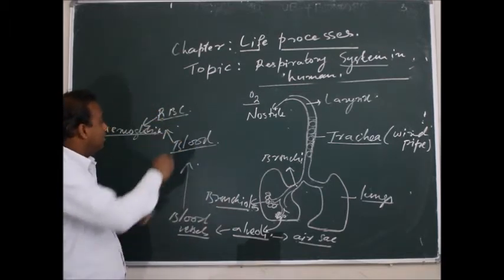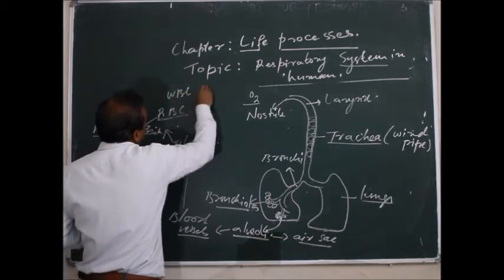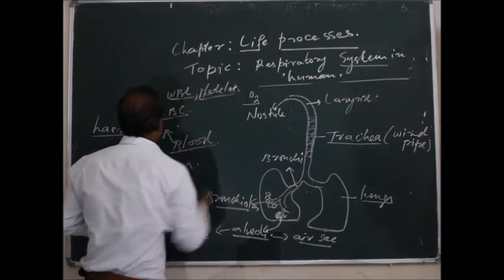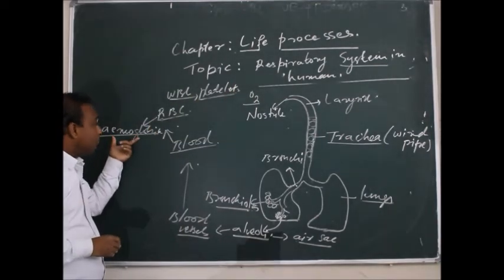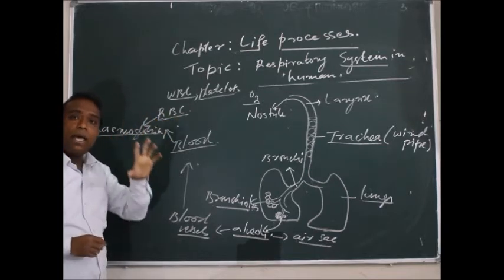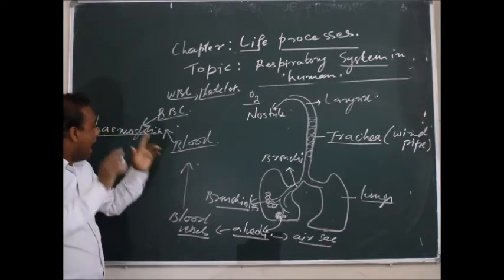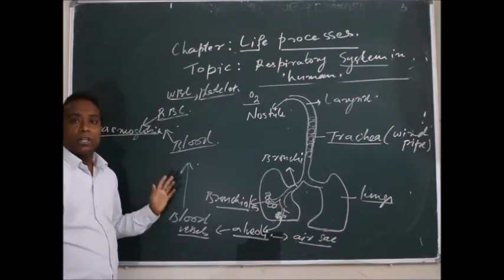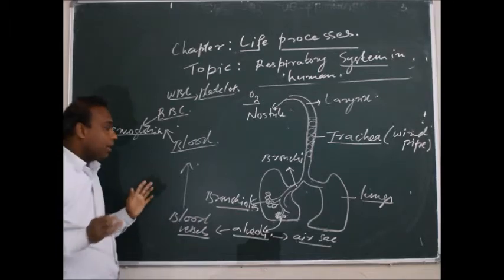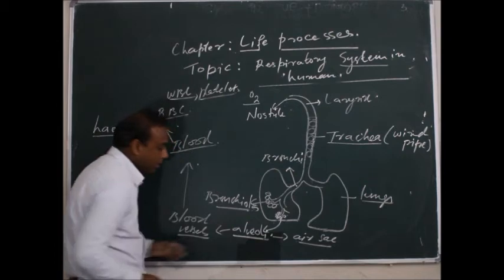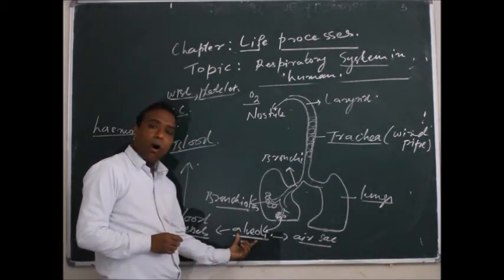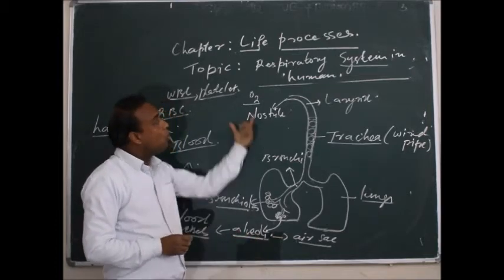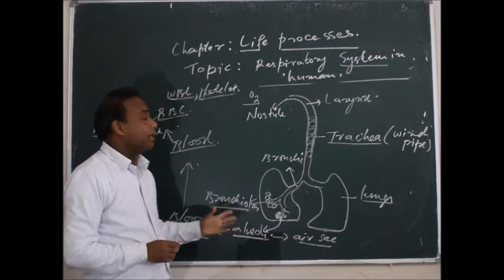The other cells, like WBC, are also there. Platelets are also present. But only the hemoglobin which is present in the red blood cells has the ability to take the oxygen, and that oxygen is now sent to the different parts of our body cells. So in this way, especially in the alveoli part only, the exchange of oxygen and carbon dioxide takes place here only. So this is the whole process of respiration in human beings.